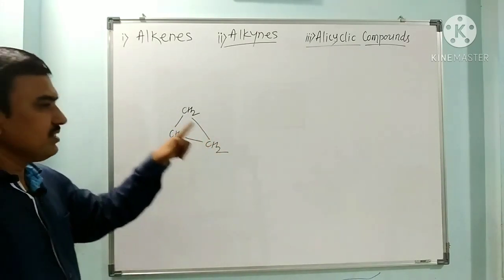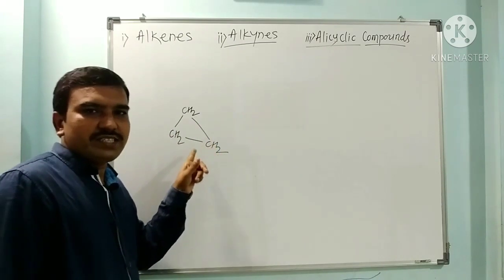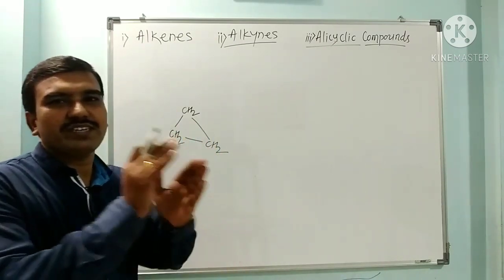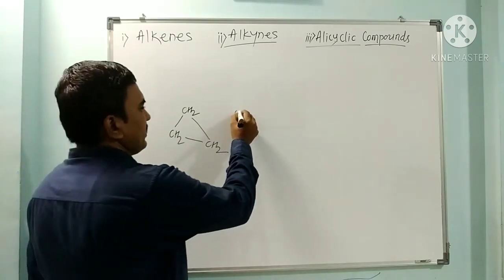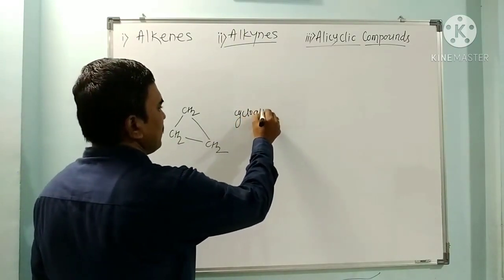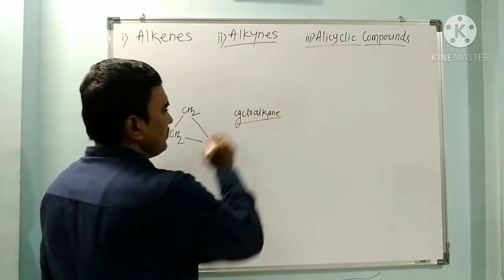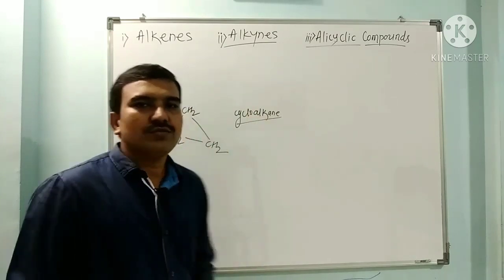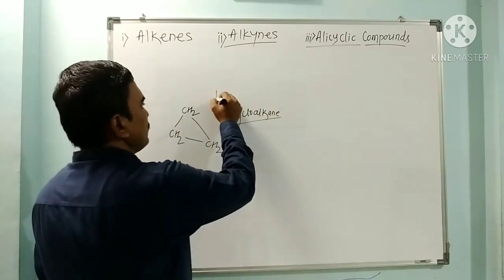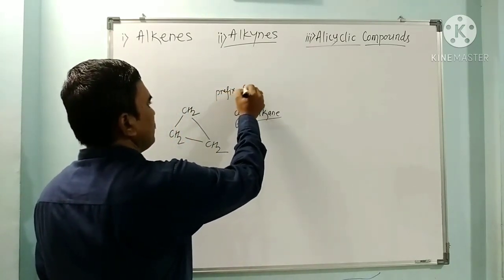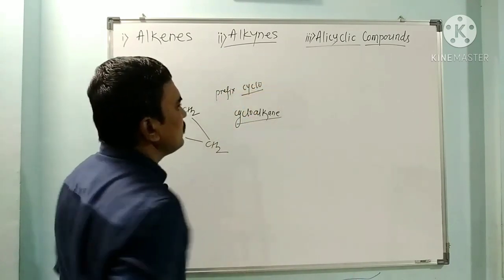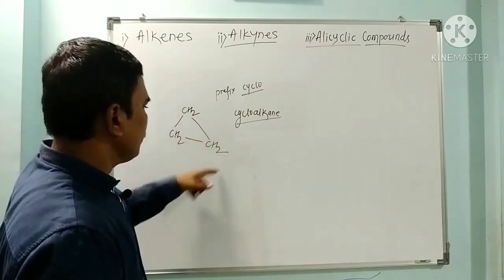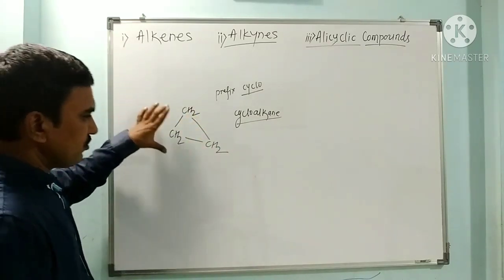So this is a cyclic compound having alkane, so it is called cycloalkane. In the case of a cyclic compound, attach the prefix cyclo to the name of the alkane. So the prefix cyclo should attach to the parent alkane. So these are the carbons. We have to count the carbons.